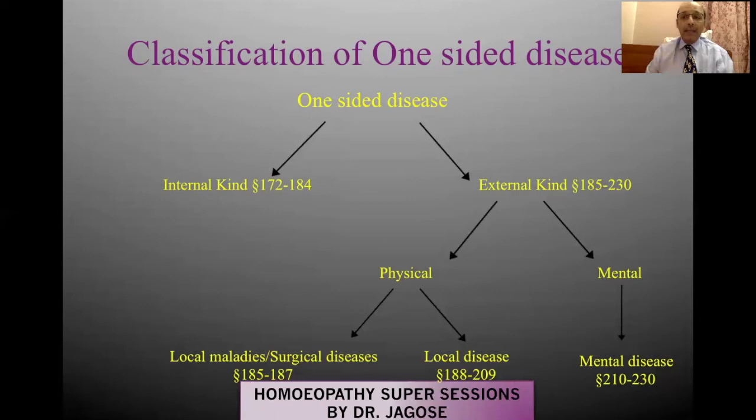So in your examinations, in the vivas, they can ask you, what is the classification of one-sided disease? So you can remember this chart. Or they can ask you a long question: describe or define one-sided disease and tell the treatment either of an internal kind, external kind, local malady, local disease, or the different types of mental diseases. So please remember the classification, it is of importance.